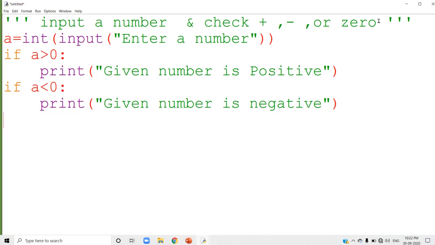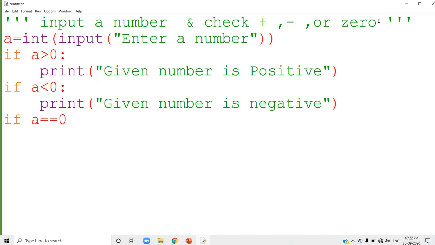One more condition is there. You want to check whether this number is 0. So I am going to check if a. How will you check the given number is 0? You check whether the given number is equal to 0. Which operator? Double equal to. Double equal to is used to check whether the left side is equal to the right side. Left side is a, and you check whether the value of a is equal to 0 or not.